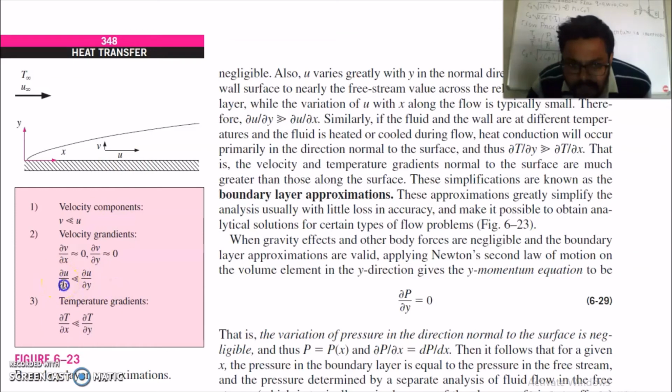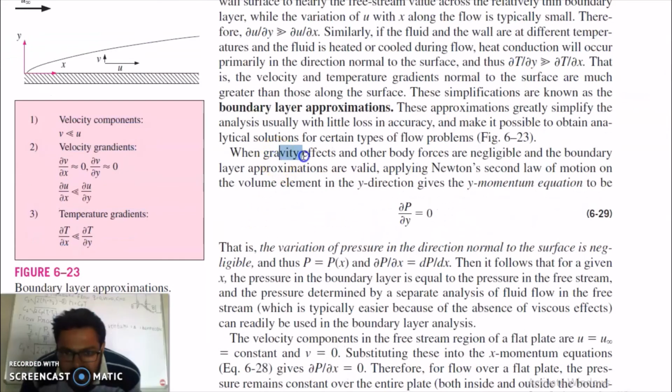You can see velocity gradient and temperature gradient, which are normal to surface, are much greater as compared to these two. So these all approximations are known as boundary layer approximations. These approximations greatly simplify the analysis, usually with little loss in accuracy. When gravity effect and other body forces are negligible, then boundary layer approximations are valid.